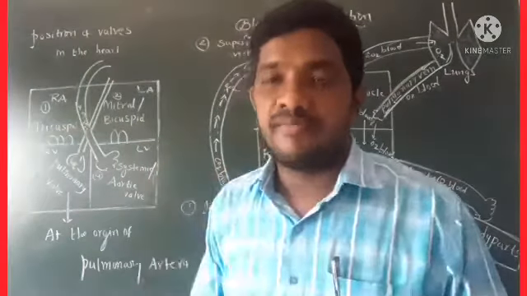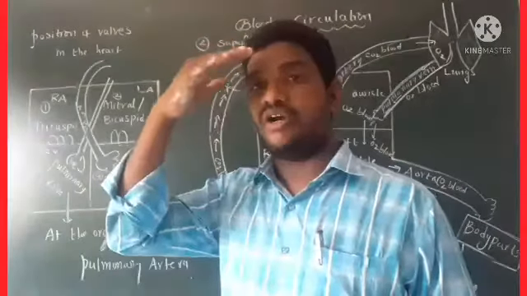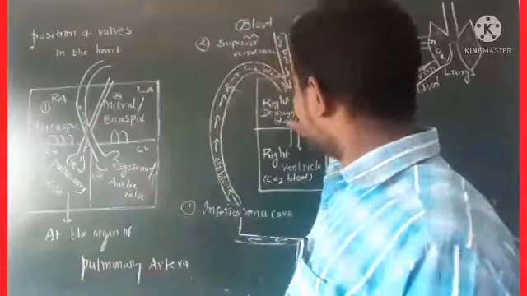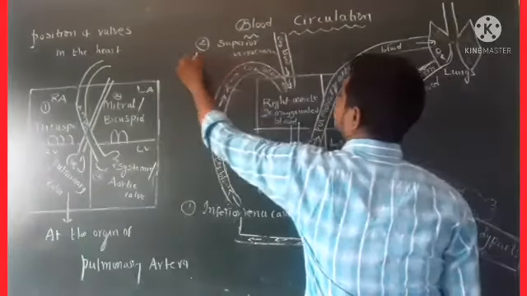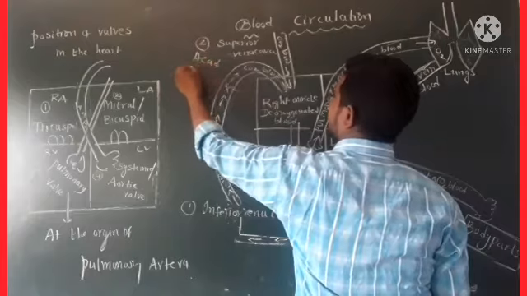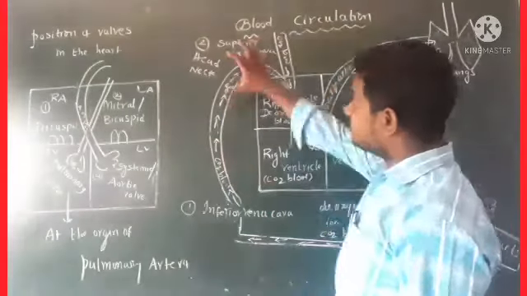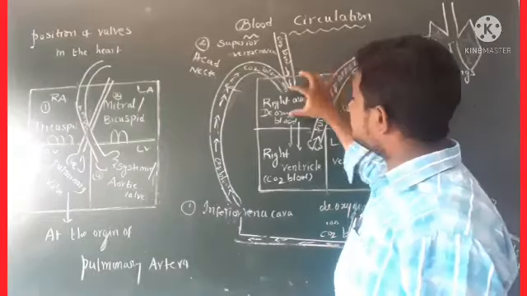Superior vena cava collects deoxygenated blood from upper body parts like head and neck, and reaches the right auricle. See, this is a superior vena cava, head, neck. From here CO2 blood or deoxygenated blood reaches the right auricle.